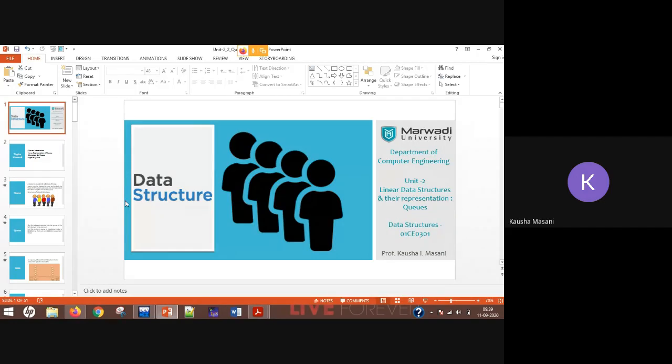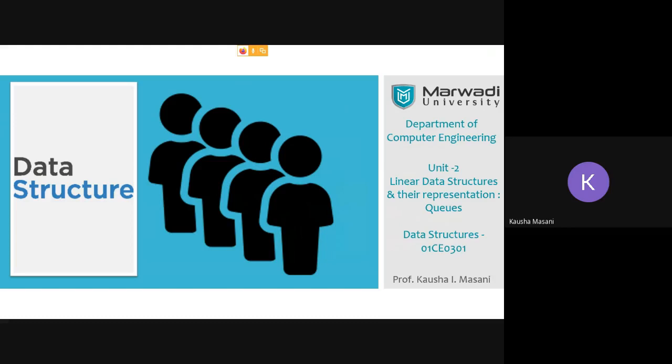Now, first of all, do tell me, do you remember what is Q? When I say define Q, then what is the definition that you are going to give? Don't give me the pattern. I'm just asking what is Q according to you guys. You can unmute yourself and answer.